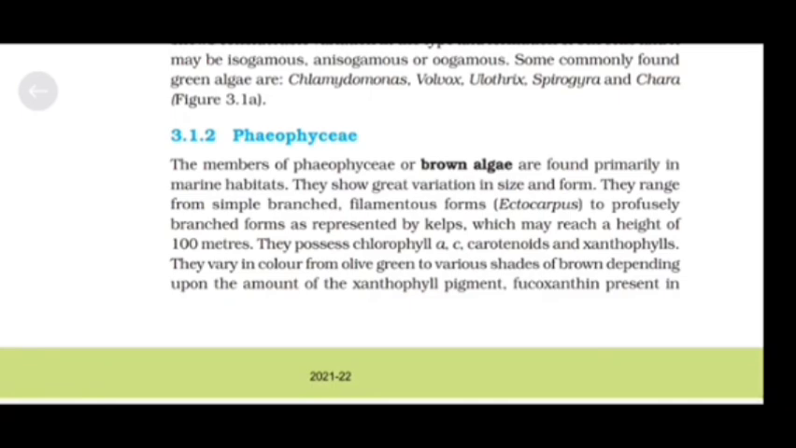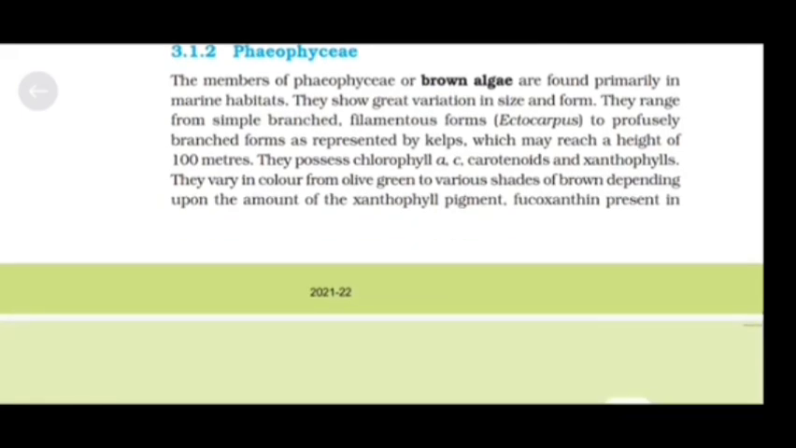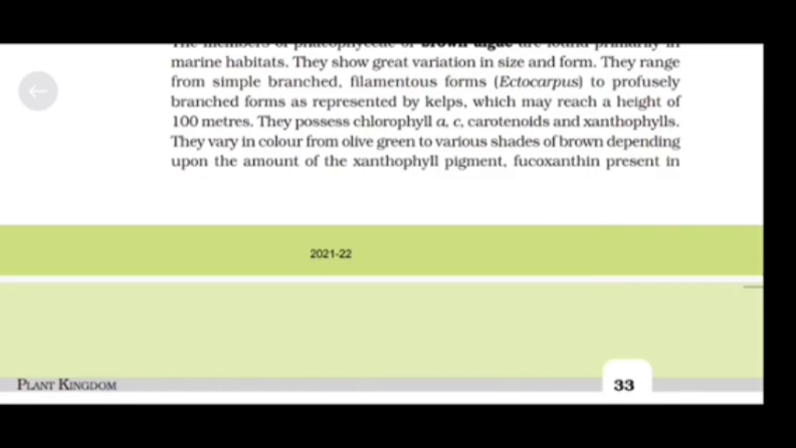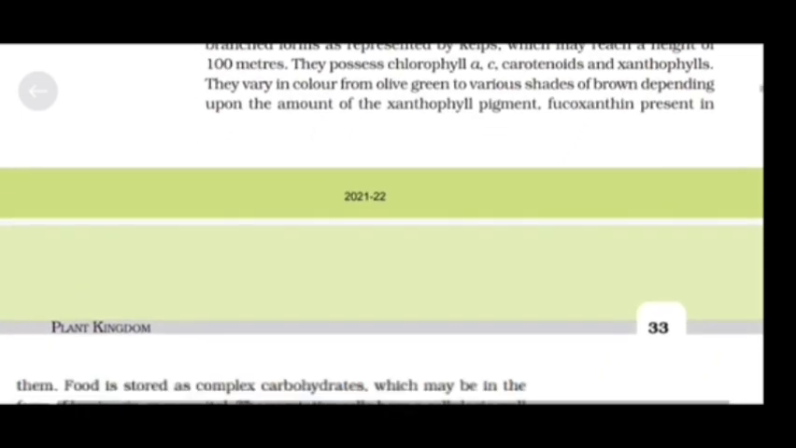Phaeophyceae. The members of Phaeophyceae, or brown algae, are found primarily in marine habitats. They show great variation in size and form. They range from simple branched filamentous form, Ectocarpus, to profusely branched form as represented by kelps, which may reach a height of 100 meters. They possess chlorophyll a, c, carotenoids and xanthophylls. They vary in color from olive green to various shades of brown depending upon the amount of xanthophyll pigment, fucoxanthin, present in them.